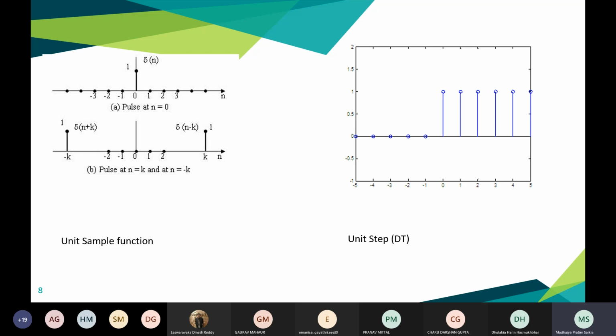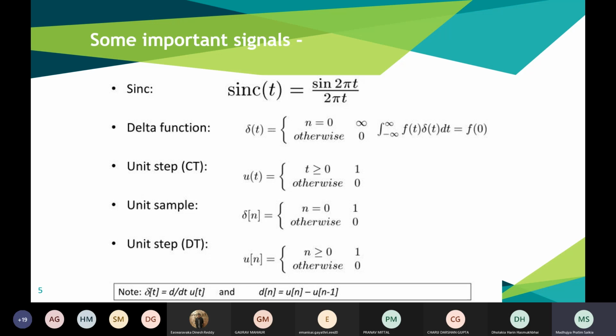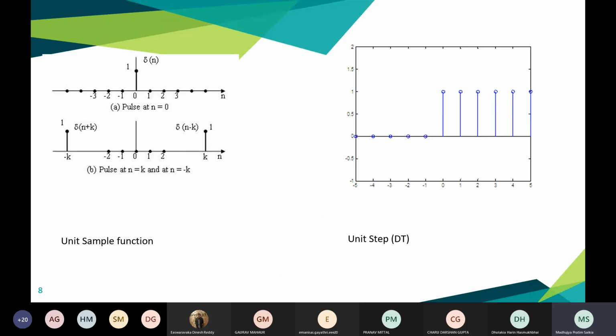Next is the unit step function for discrete time, u[n], where the value is 1 for n greater than or equal to 0, and otherwise it is 0. It is similar to the unit step function for continuous time, just in the discrete time form. It is the function shown on the right on this slide, as you can see. So these are just simple functions, nothing more to it. So moving on.